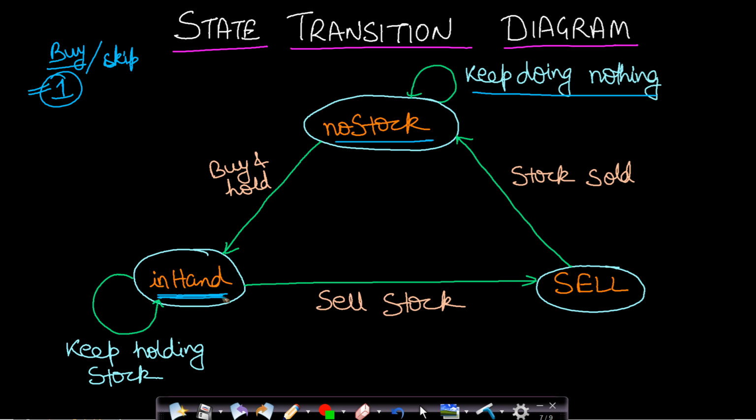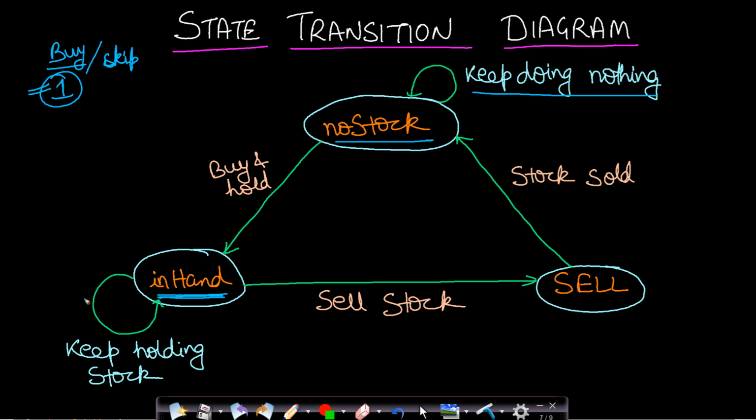Now when you are in the in hand state, you can see that in the constraint it is said that you cannot buy multiple instances of the same stock. You can just buy a single stock, hold it and then sell it at the optimal time. So when you are in the in hand state, you cannot directly jump to the no stock state, because when you have the stock with you, you can continue to hold it if you feel that holding it will make the prices go higher, and you can sell it at some later time in order to make maximum profit. Otherwise, you will try to sell it now if you feel that this is the optimal time.